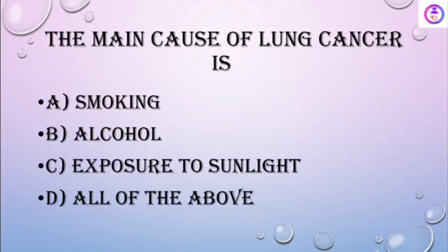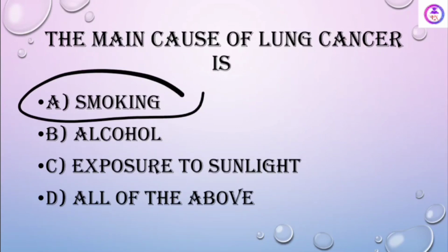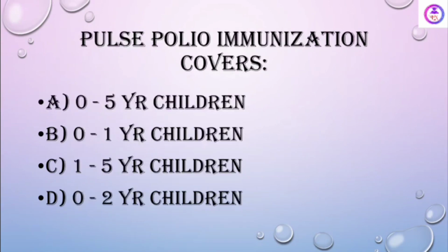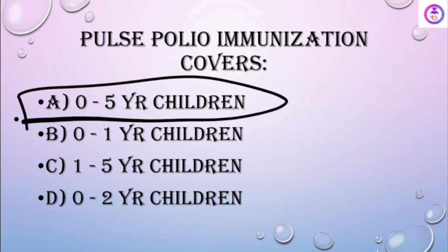The main cause of lung cancer is, see, alcohol नहीं है, exposure to sunlight नहीं है, all above नहीं है. Here this answer is very simple. Cause of lung cancer is smoking. Pulse polio immunization covers 0 to 5 children, 0 to 1 year children, 1 to 5 year children, 0 to 2 years. See, covers 0 to 5 years of children.